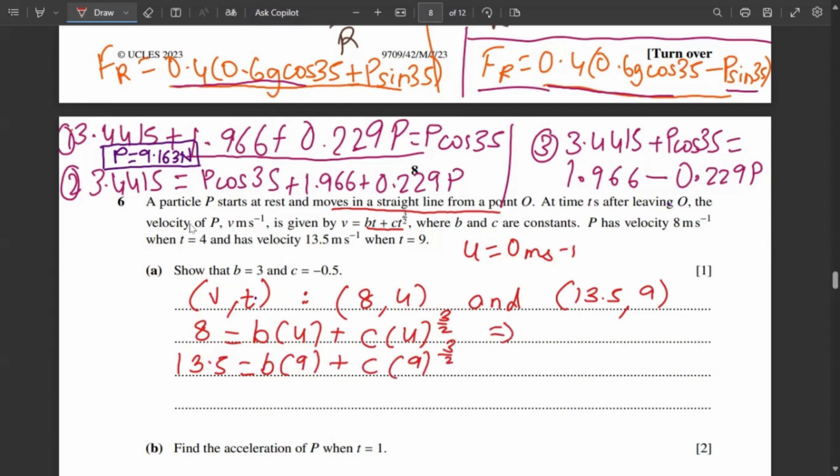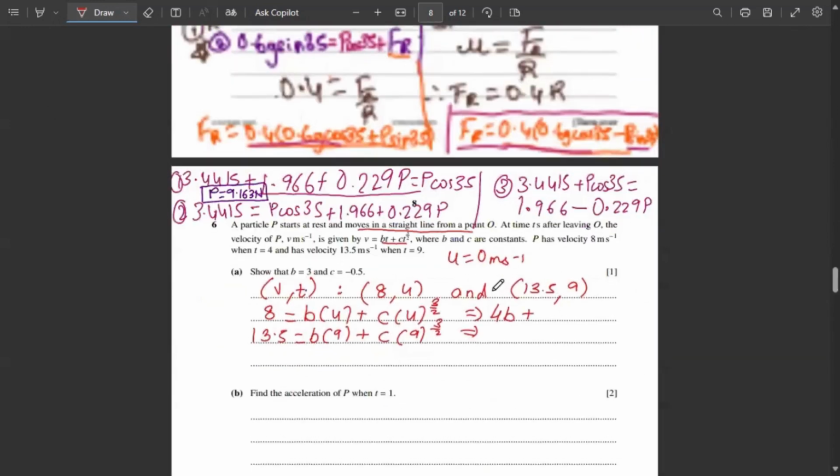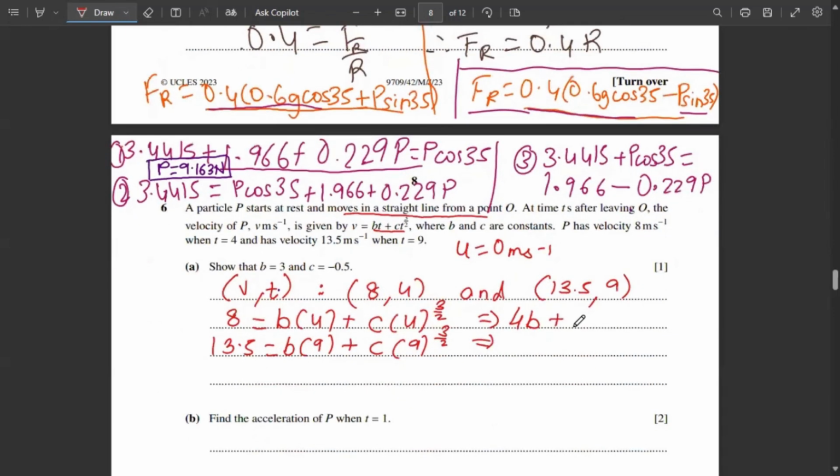So now let me put these in the calculator here. First I can write 4b plus, what will 4 raised to 3 by 2 be? 4 raised to 3 by 2 is root of 4 cubed, 8. That is 8c. You can put this in the calculator and check. So 4b plus 8c is equal to 8. And 9b plus 9 raised to 3 by 2, which is 27c, is equal to 13.5.